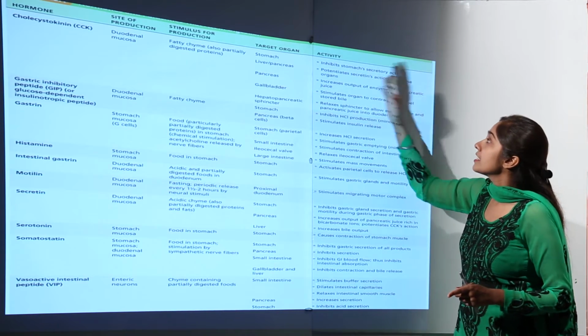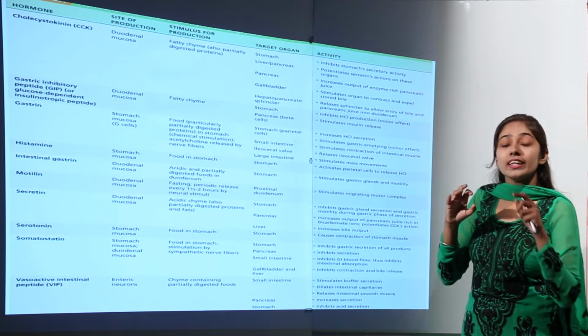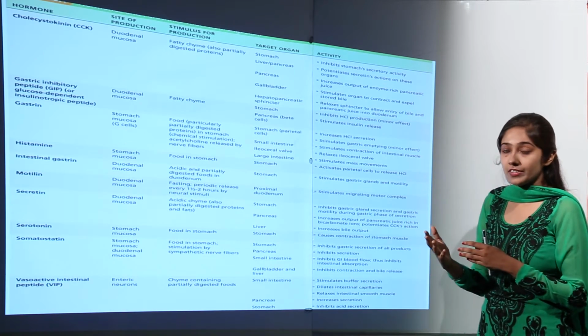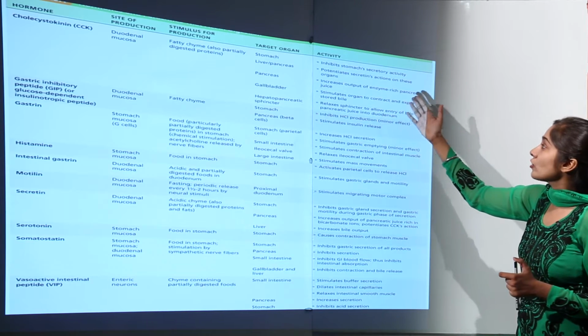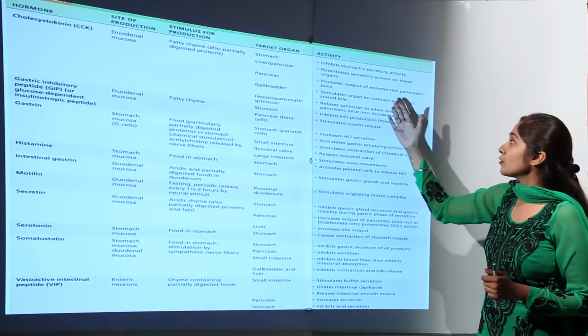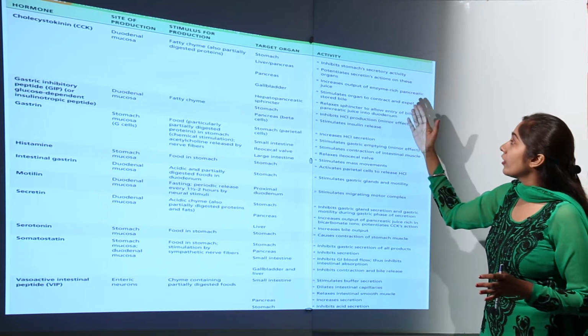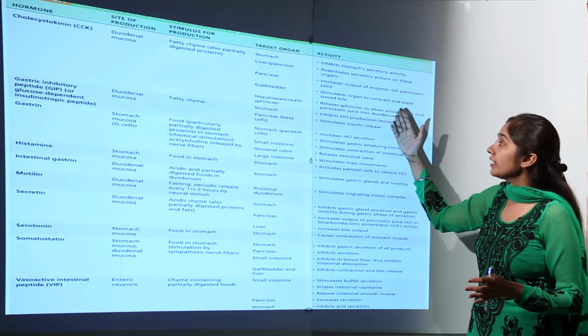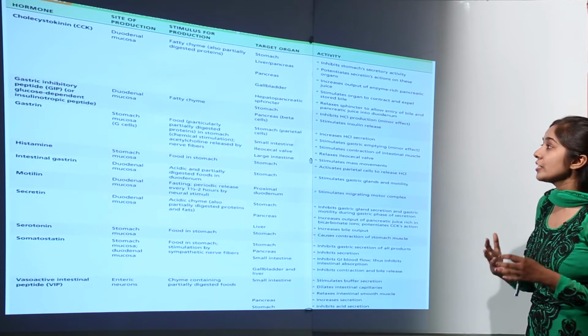And what is the activity of this hormone? It inhibits the stomach's secretory activity. Then it potentiates secretin's action on these organs, increases output of enzyme-rich pancreatic juice, stimulates the organ to contract and expel stored bile, and relaxes the sphincter to allow entry of bile and pancreatic juice into the duodenum.